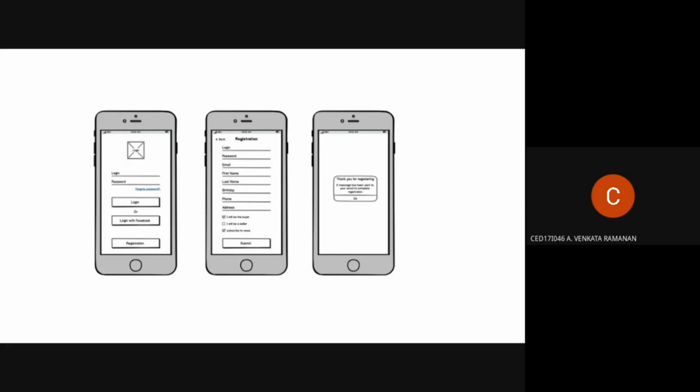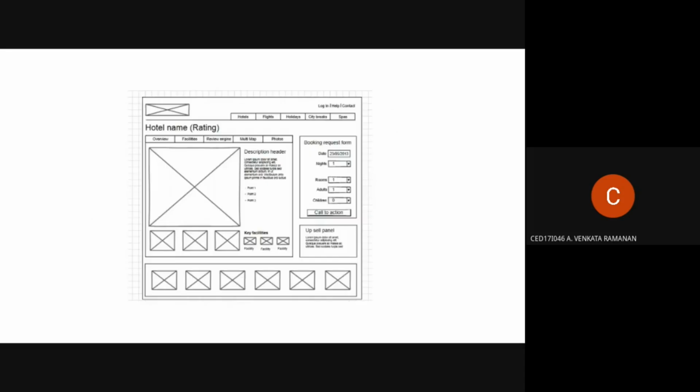So we need login, password, email, first name, last name, and other details to know more about the person. Once we click on register, either we are sent a notification for verification, or a successful pop-up is shown on registering. These are the various stages we undergo while registering. To put all those things in place for visualization, we use wireframes to create all those interactions.